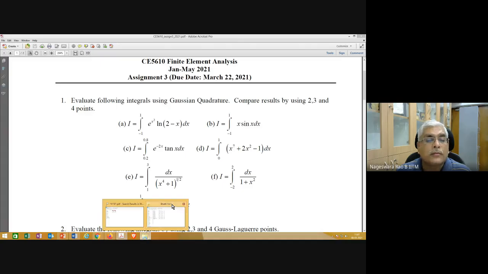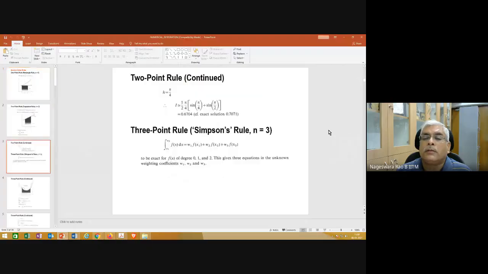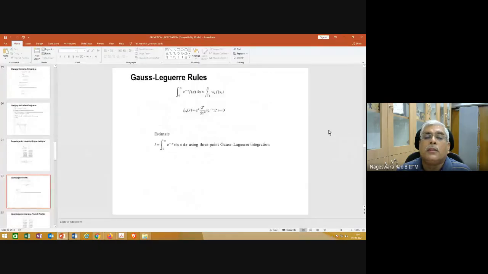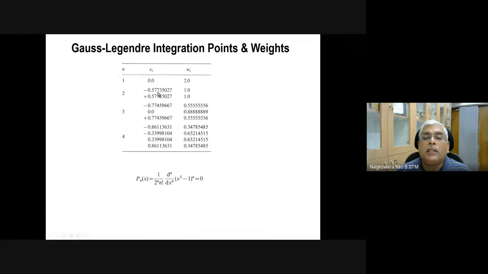What I'm pointing out is this: here, 4 significant digits are there, and here, 8 significant digits are there after the decimal. If you want more significant digits, you can go to MATLAB and get that. In some printed materials, like textbooks, up to 16 significant digits can also be found.